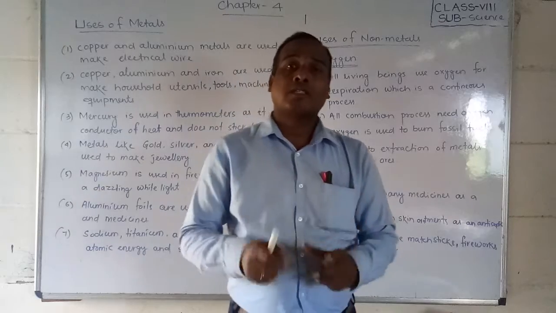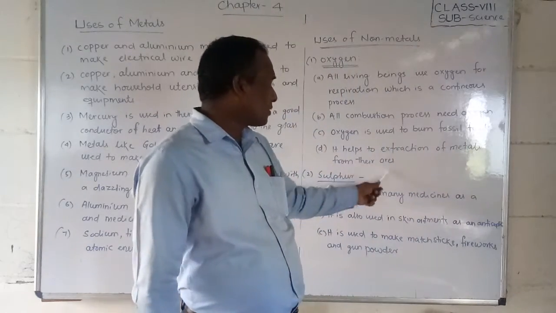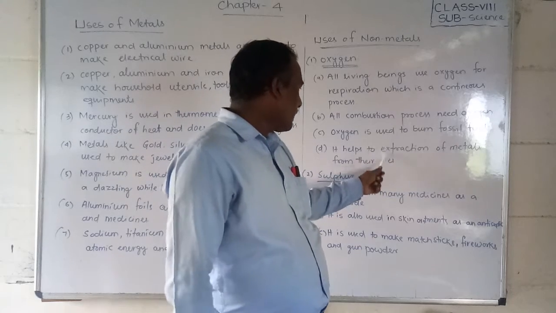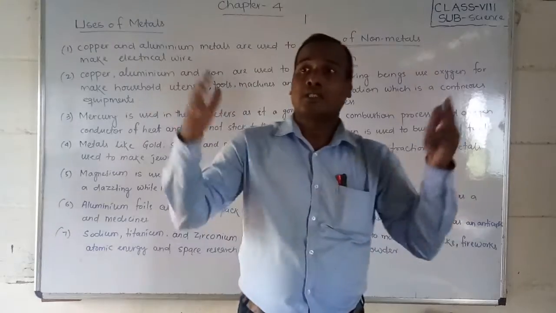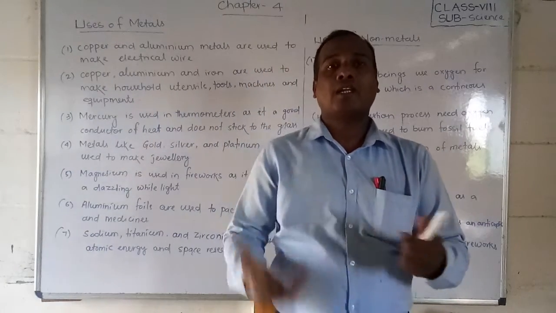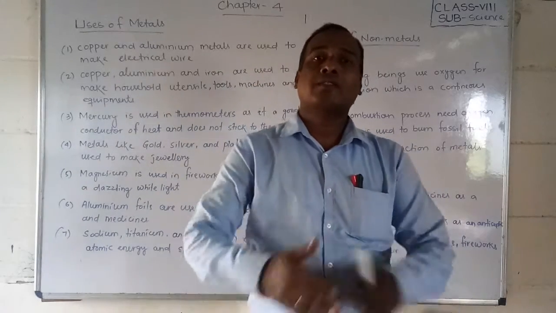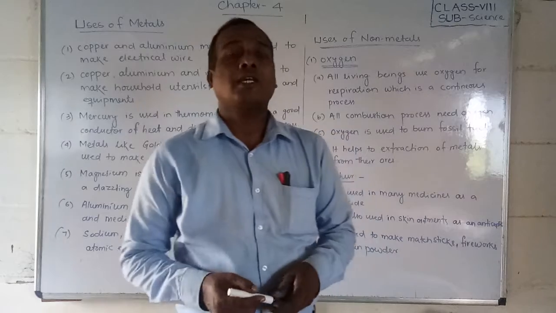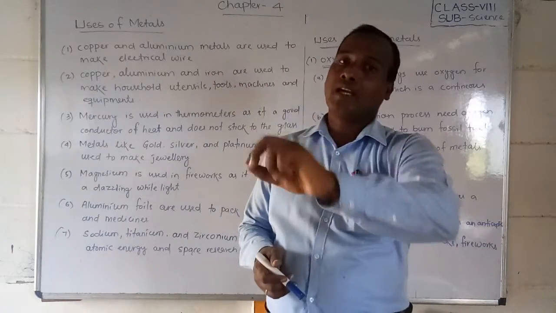There is one process, called the extraction process. By the extraction of metals from ores, oxygen helps. In the presence of oxygen we produce heat, then it melts, and then the different metals separate. So it helps to extract metals from their ores.